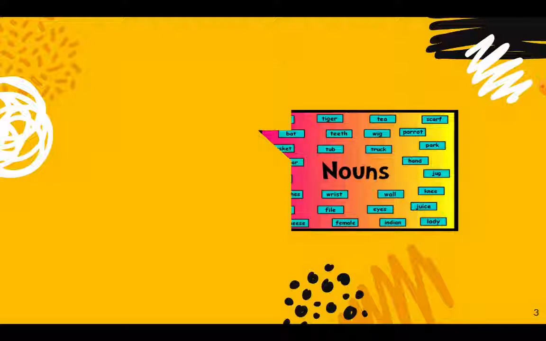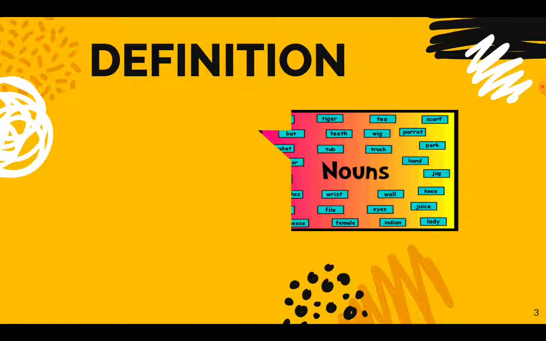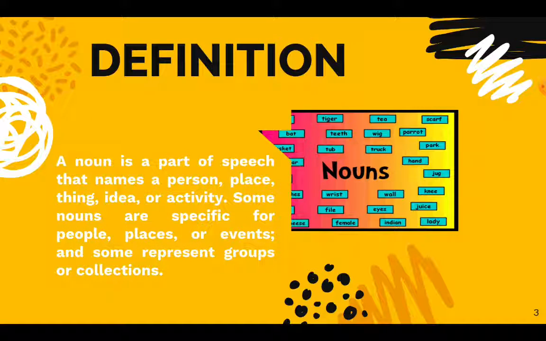Now, let's see nouns. What are nouns? Its definition. A noun is a part of speech that names a person, place, thing, idea, or activity. Some nouns are specific for people, places, or events, and some represent groups or collections. So that's why we can say it is a part of speech. Whatever sentence we write or speak, the main part of that is a noun.